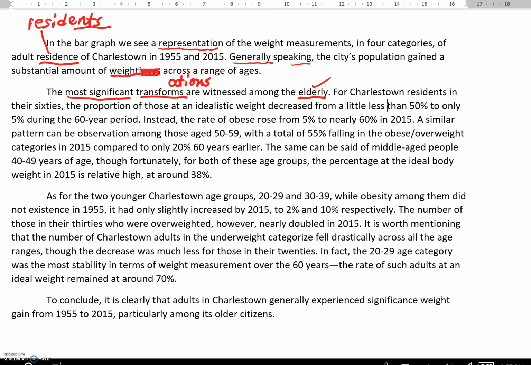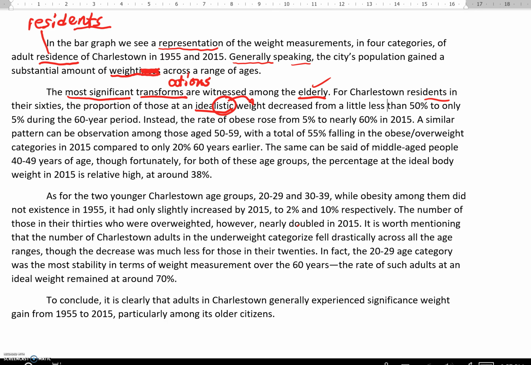For Charlestown residents, student spelled it right this time, in their 60s, the proportion of those at an idealistic weight. Well, here's a similar mistake to the nouns earlier, in that you do need an adjective here to describe weight, but idealistic is the wrong form of the adjective.